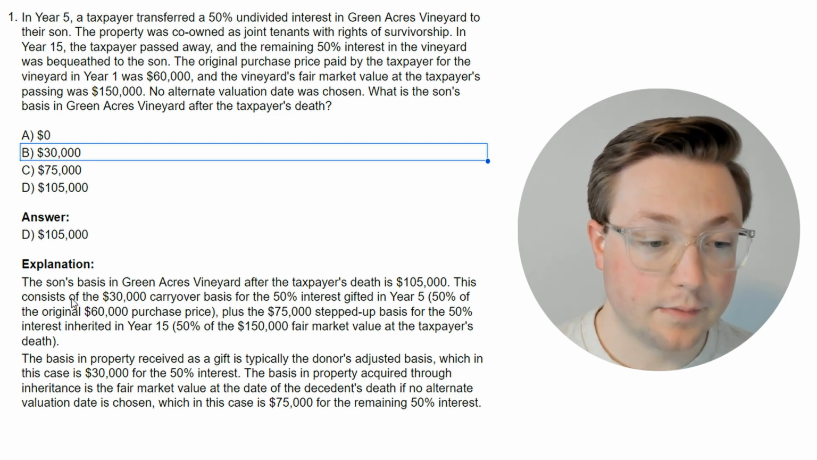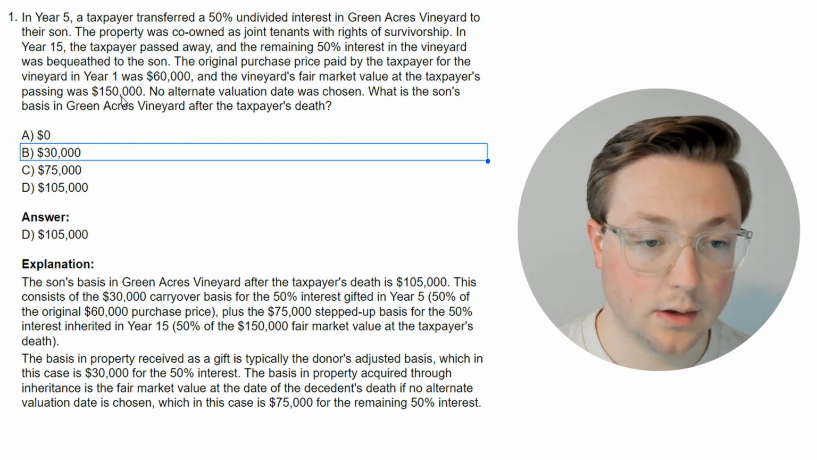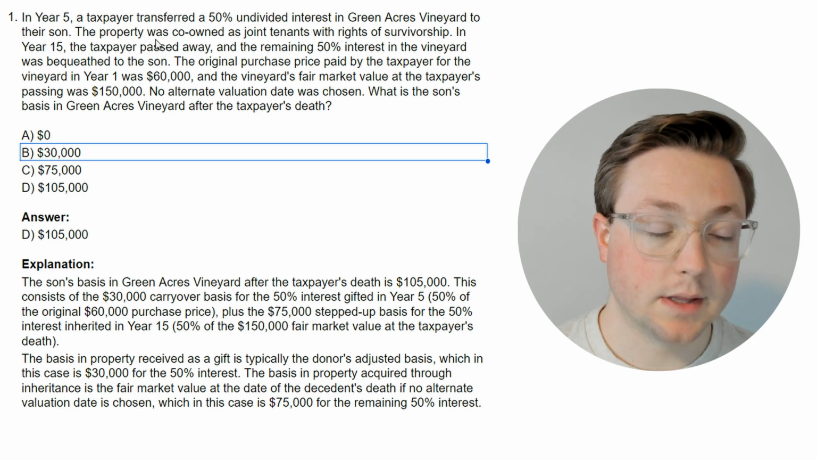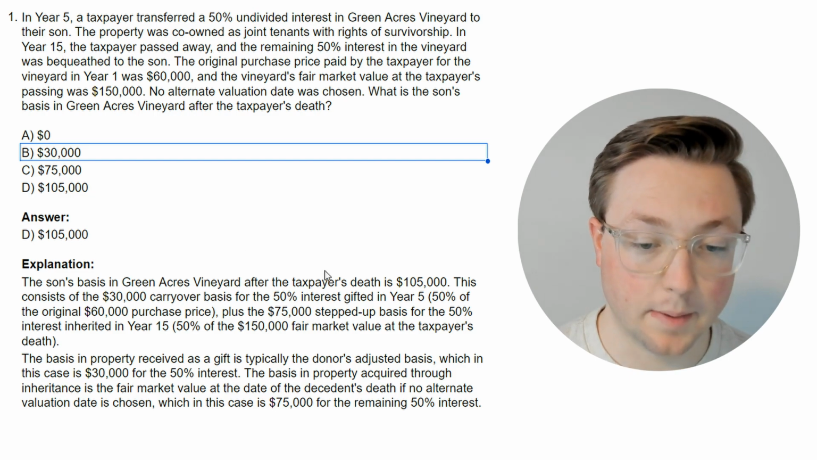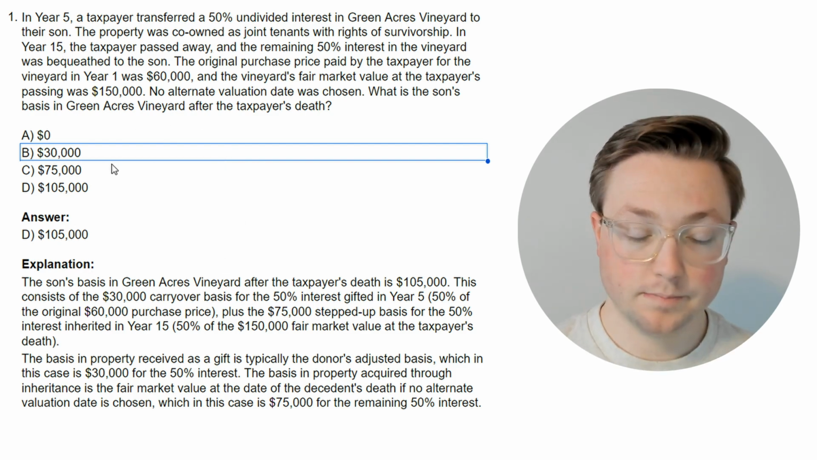So they first get the 50% of the $60,000, and then they also get the 50% from the stepped up basis when the taxpayer passes away. So we do half of 60,000 and half of 150,000. So 75,000 plus 30,000 equals 105,000. Right there we learned a lot from just that one question.